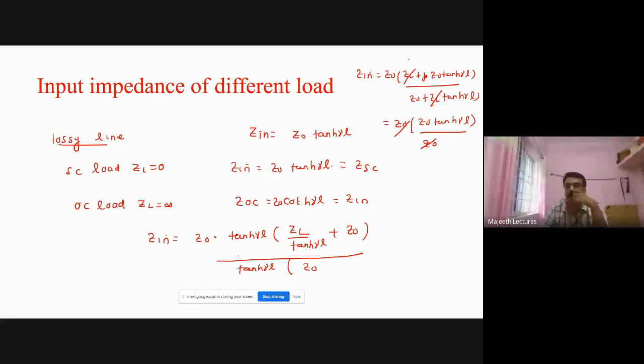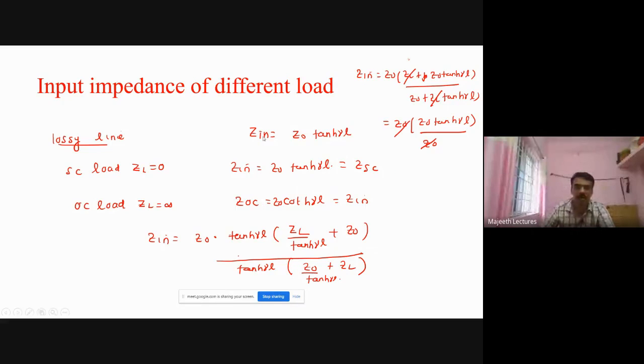Z naught plus Z naught by tanh gamma L. If you simplify like that, what you get is ZOC is equal to Z naught coth gamma L. Fine. So this is the way we have to solve this problem.